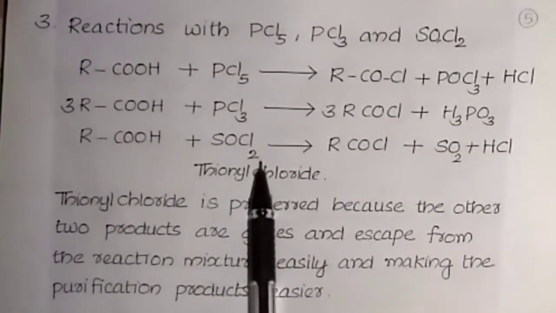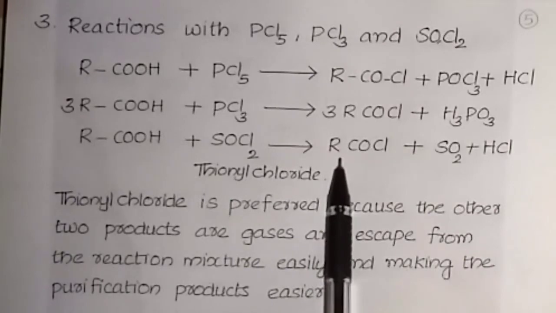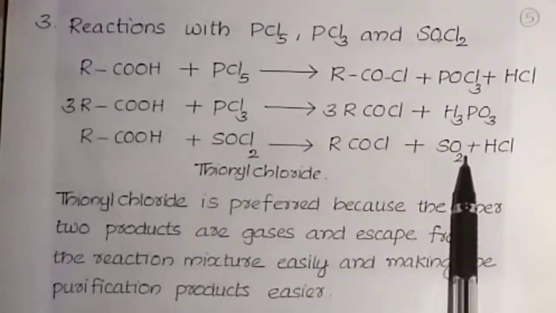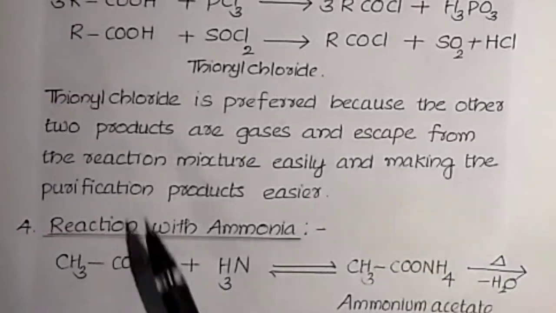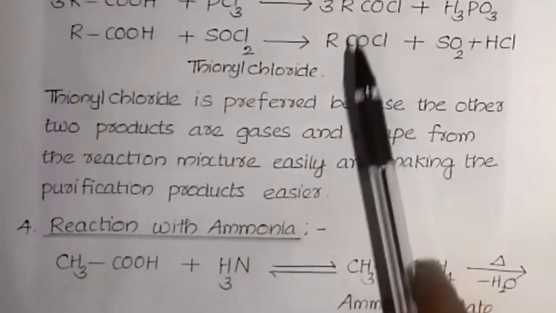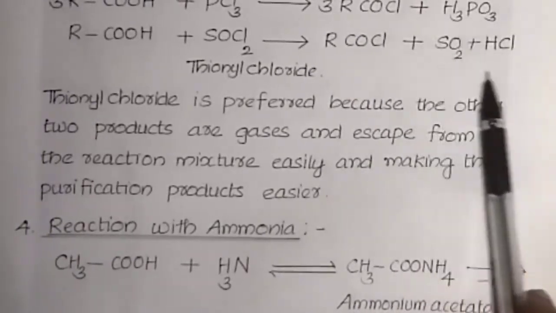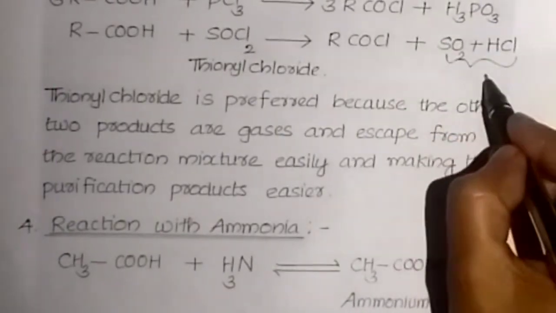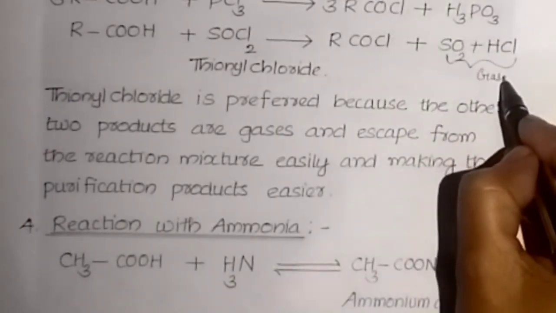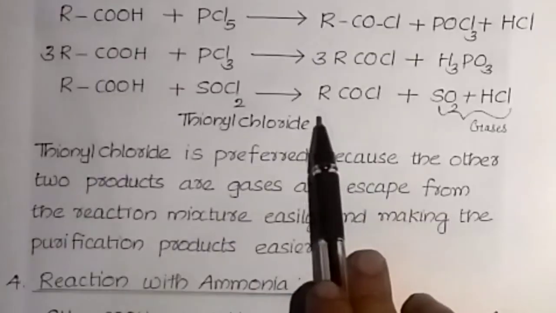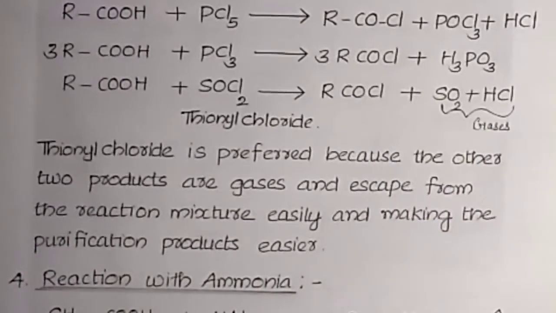RCOOH plus SOCl2, thionyl chloride, gives RCOCl plus SO2 plus HCl. Thionyl chloride is preferred for the preparation of acid chloride because the other byproducts are gases. These two are gases, so they are easily eliminated from the reaction mixture. Then the purification is easy and we get pure acid chlorides.